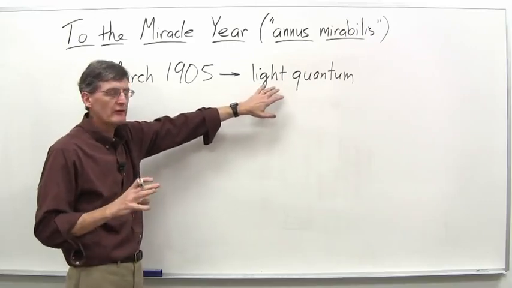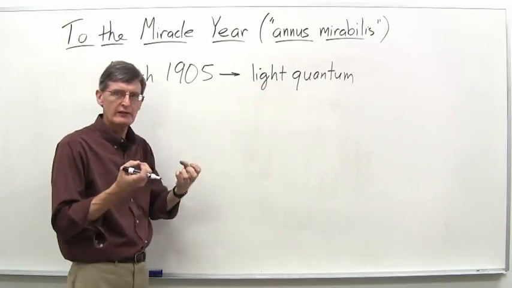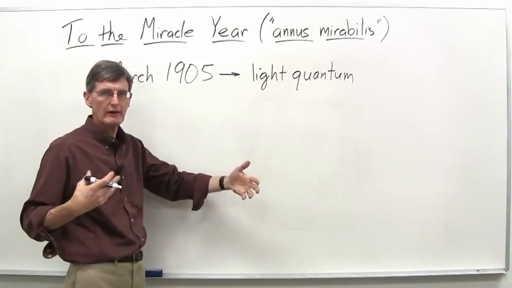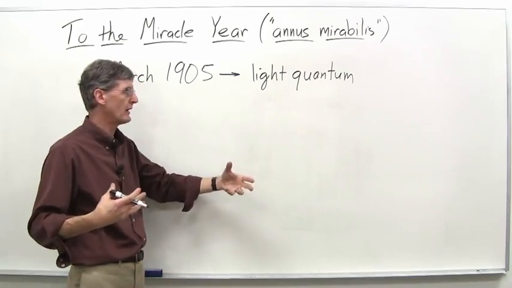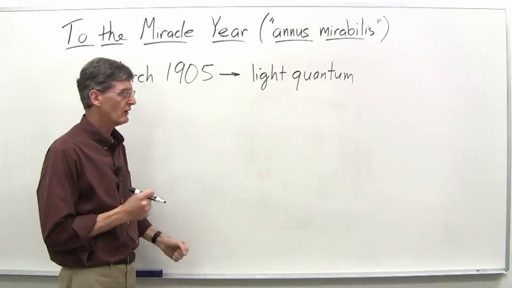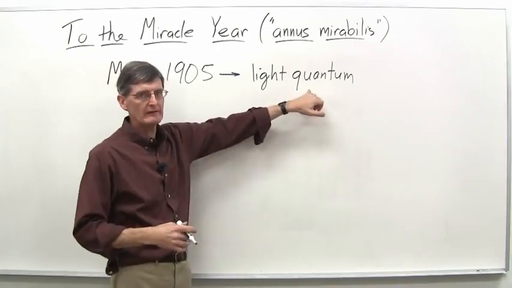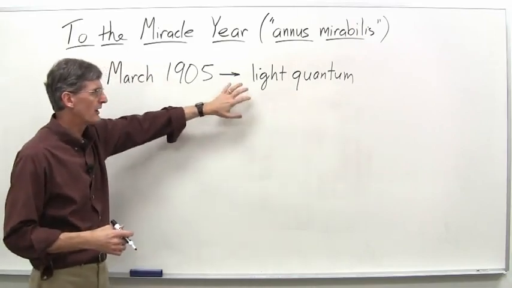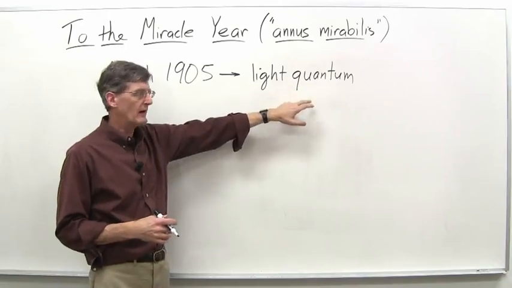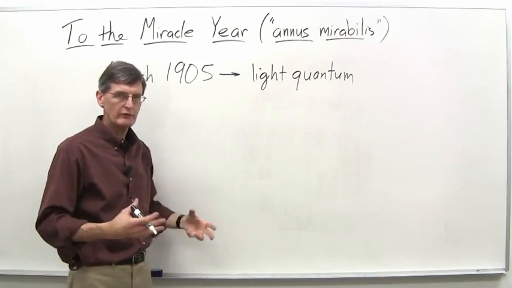It was what he called a heuristic proposal, because you might say, well, what is a light quantum? Essentially, it's treating light as a particle. But you think, well, what about the wave theory of light? That was well established by this time, 100 years or so after Thomas Young had proposed a more modern wave theory of light. Earlier versions had existed as well. So here was Einstein going back essentially to a discredited idea. And how can you have light as a particle when the wave theory of light was so well established?